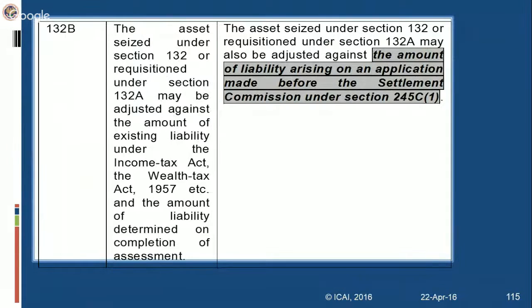The assets seized under section 132 or requisitioned under 132A may be adjusted against the amount of existing liability under the Income Tax Act or Wealth Tax Act, or the liability determined on completion of assessment. So the assets seized under 132 search cases and 132A requisition cases were allowed to be adjusted only against the existing liability under the Income Tax Act and Wealth Tax Act, as well as the amount of liability determined on completion of assessment. Now, such assets can also be used to adjust the amount of liability arising on an application made before the Settlement Commission under 245C1.